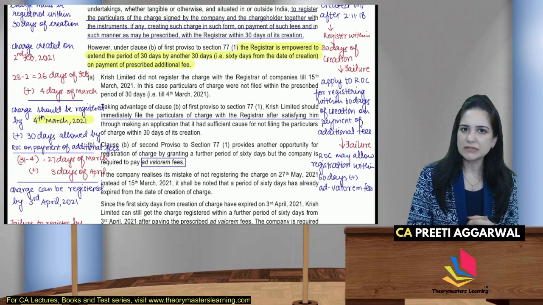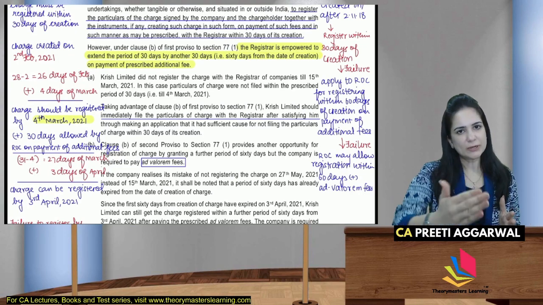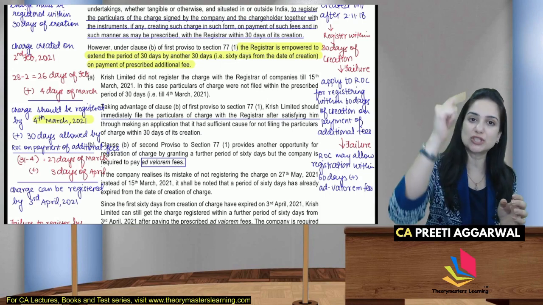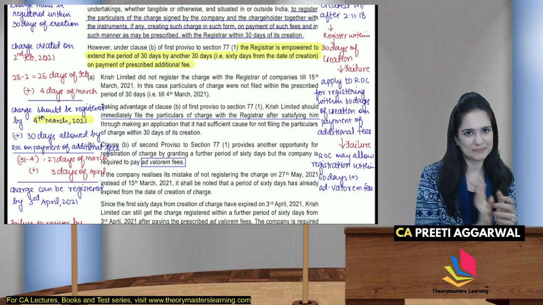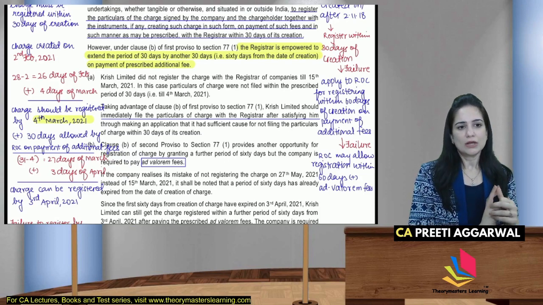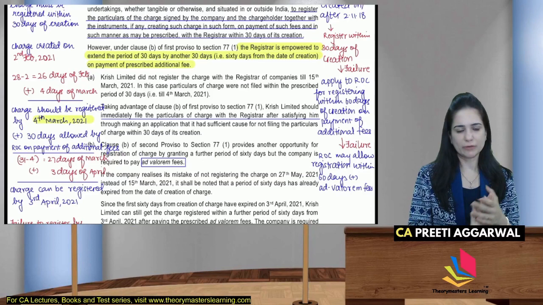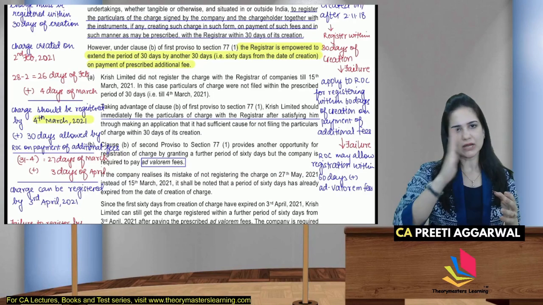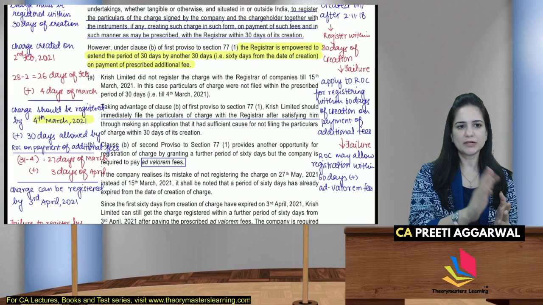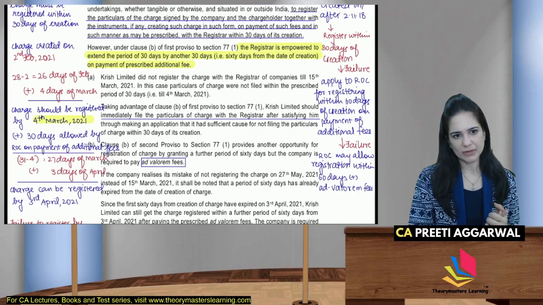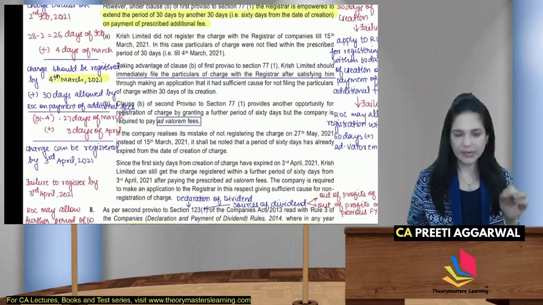What if the company fails? Then you can apply to the ROC for registering the charge within 60 days of creation. It means you get additional 30 days. Yes or no? So in this case, the company has another 30 days. From 4th of March, you will count another 30 days. So remaining 27 days of March plus 3 days of April. So the charge should be registered by 3rd April.